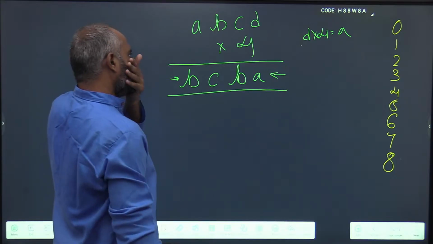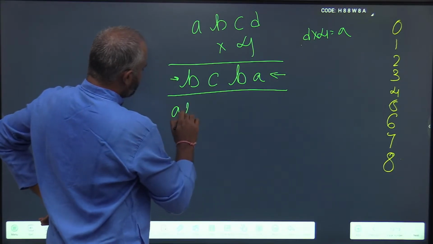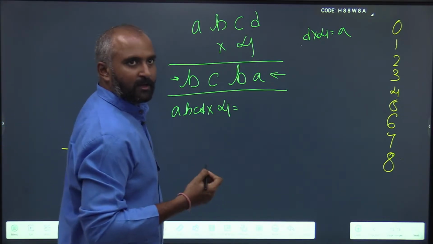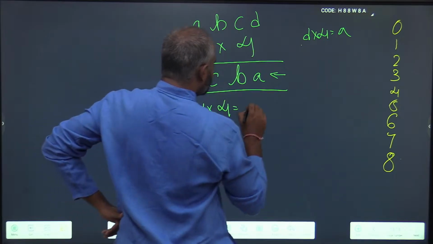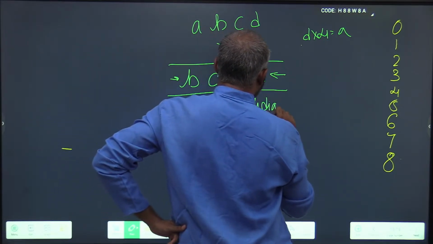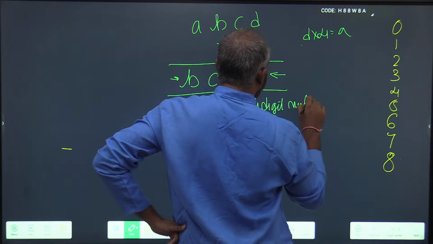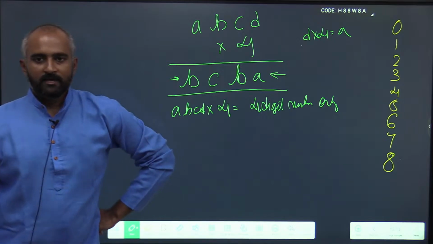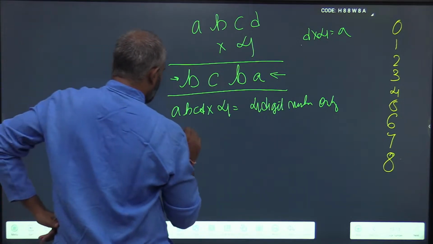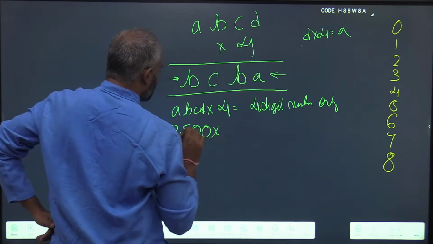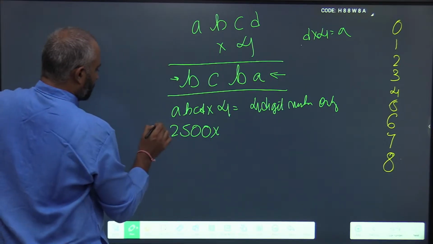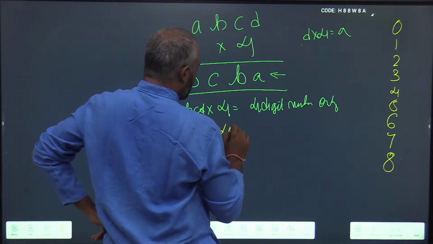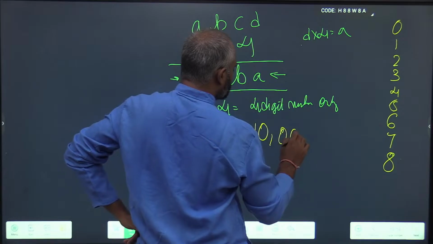Now look at this. A, B, C, D, even after being multiplied by 4, has resulted in a 4-digit number only. Now this gives me an idea. Suppose ABCD is 2500 or any number greater than or equal to 2500. When you multiply it by 4, it becomes a 5-digit number, right?